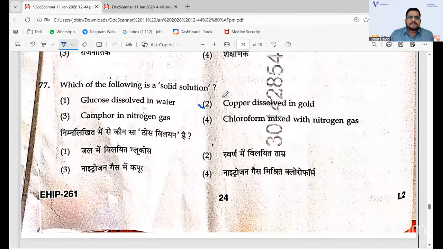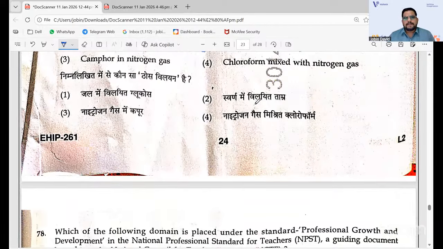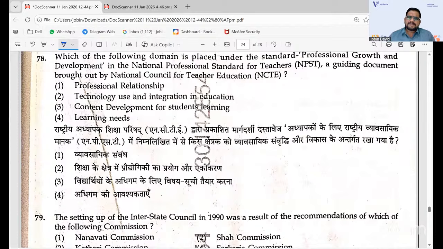Copper and gold. Glucose and all dissolved in water, it is not there, right? Glucose won't be a solid solution. Liquid solution only you will get. So copper dissolved in gold, you will get the answer. And NPST, this also you can directly get.